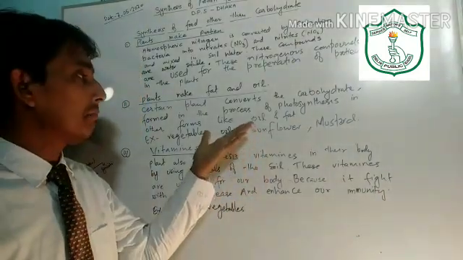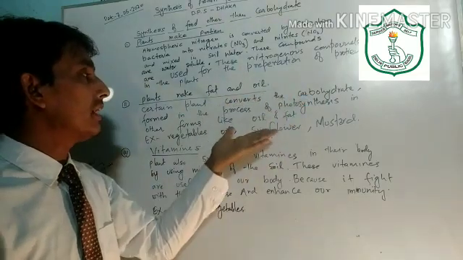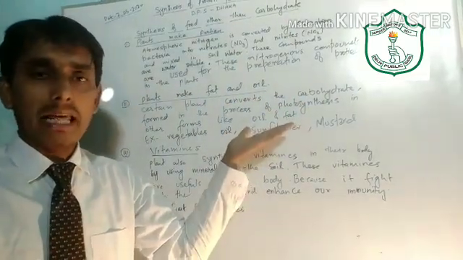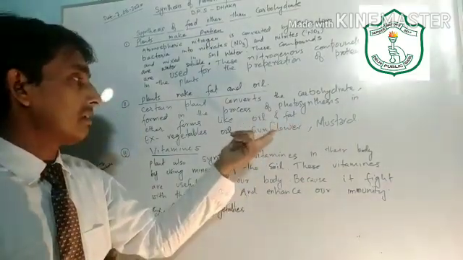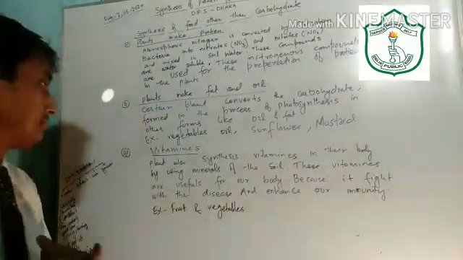For example, in the plants of mustard and sunflower, these carbohydrates are converted into oil and fat. And when animals like human beings take the seeds of sunflower and mustard, they get the oil and fat.